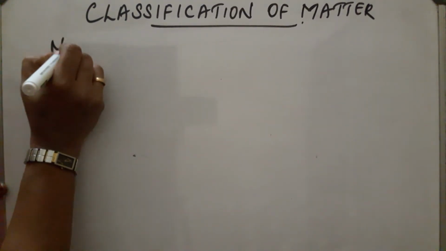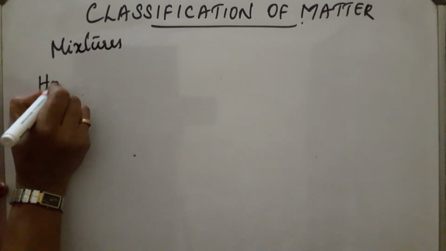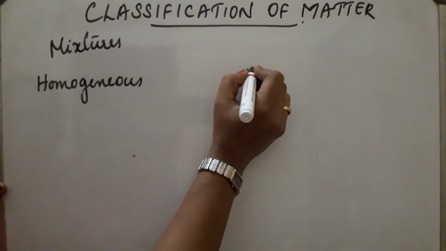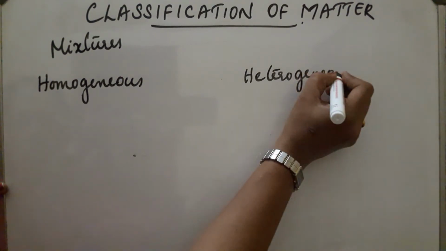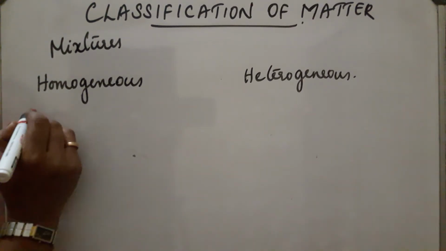Mixtures. Mixtures are divided into homogeneous mixtures and heterogeneous mixtures. What do you mean by homogeneous mixtures? Those mixtures whose composition is uniform throughout.